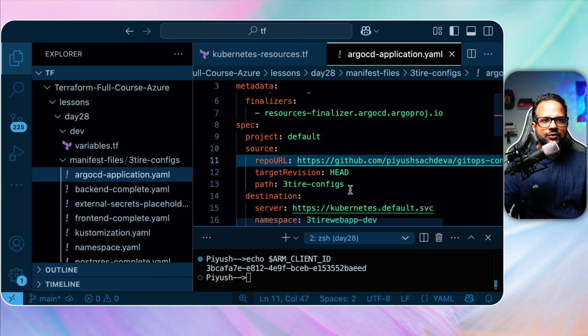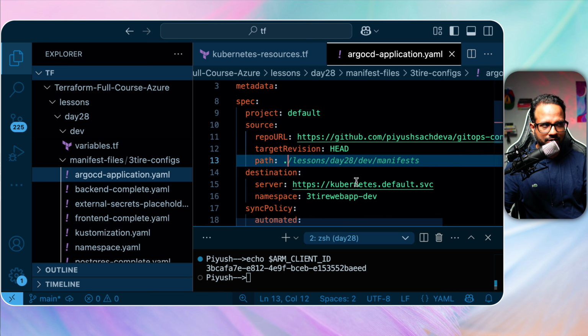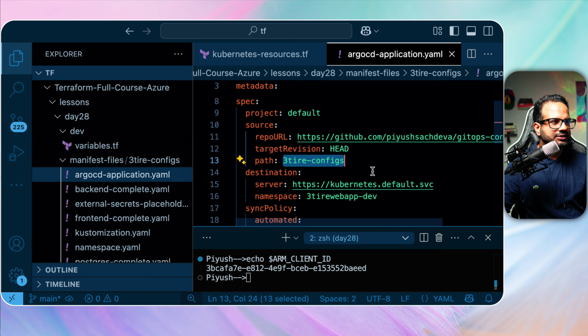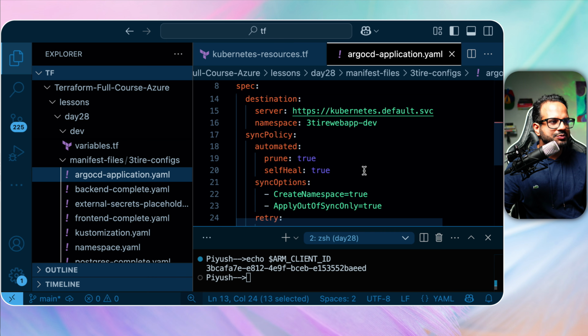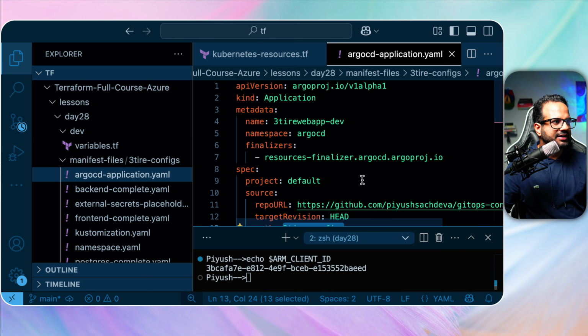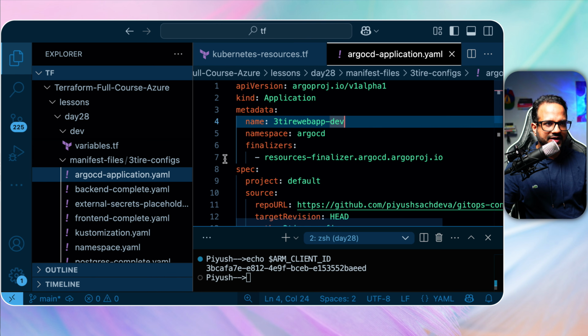So this is what it will look for, or we can just do a dot if we don't want to sync on a particular path. If we want to sync on the root path, we just have to write dot. Okay, so for now, let's just keep it the way it is. And this is the namespace. Okay, everything else is fine. So let me save this file.